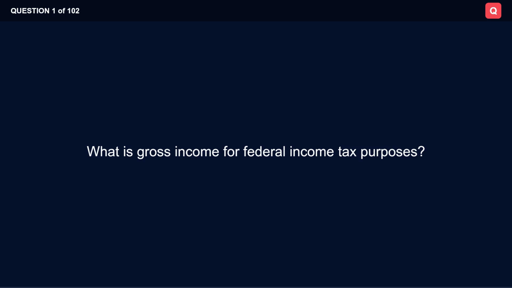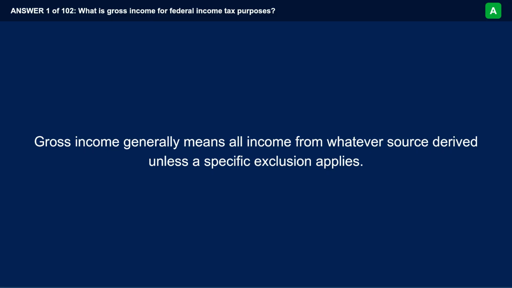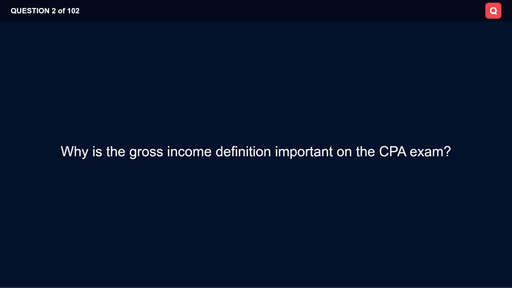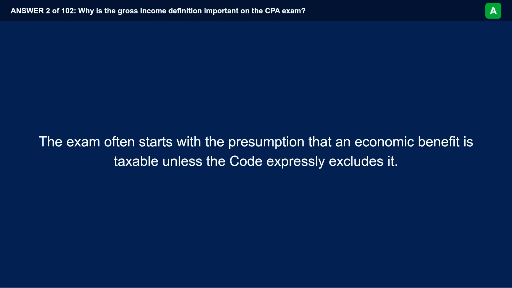What is gross income for federal income tax purposes? Gross income generally means all income from whatever source derived, unless a specific exclusion applies. Why is the gross income definition important on the CPI exam? The exam often starts with the presumption that an economic benefit is taxable, unless the code expressly excludes it.